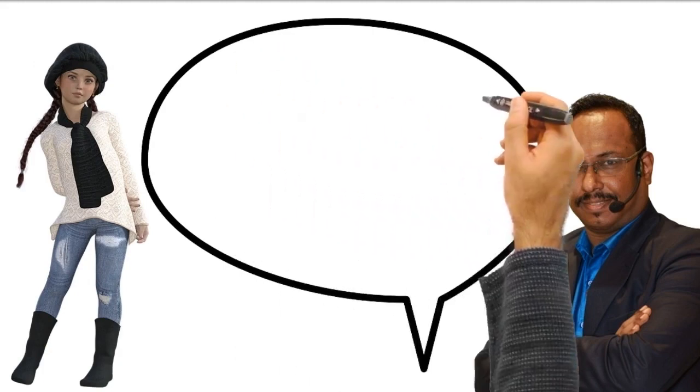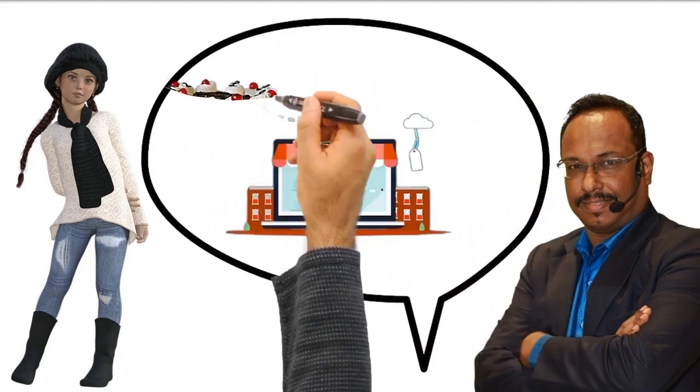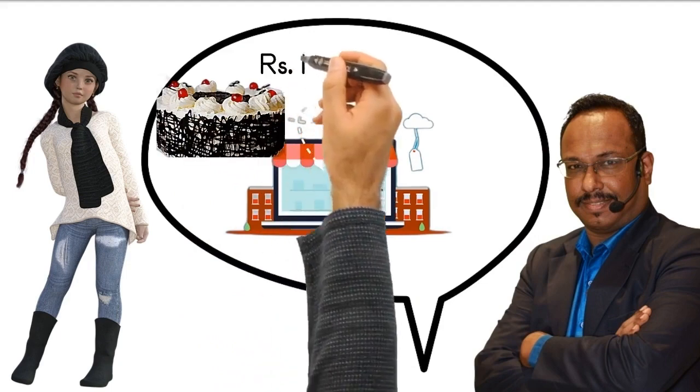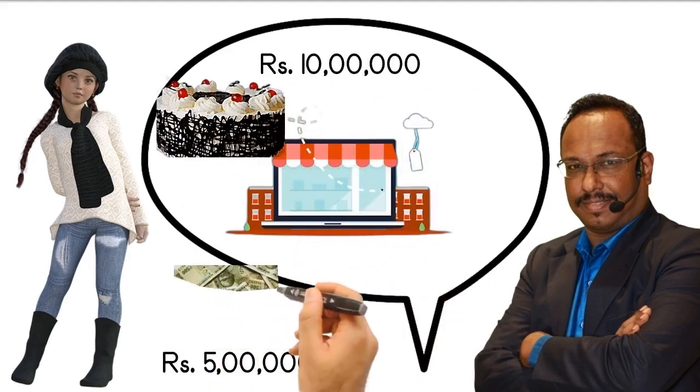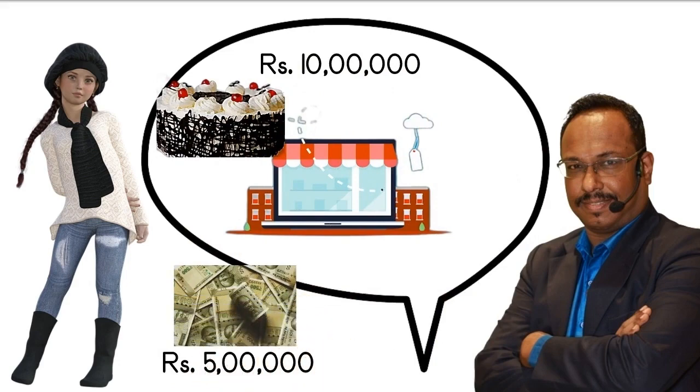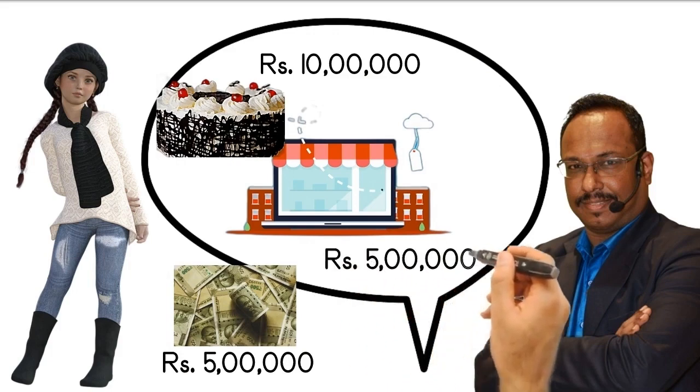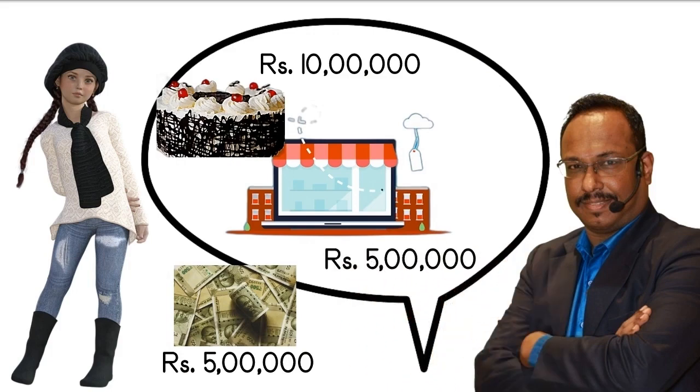Let's say you want to open a cake shop and the cake shop would cost you 10 lakh rupees to set up and buy materials, and you have rupees 5 lakhs. So now you go to dad and say, "Dad, I want to open a cake shop. I need 5 lakhs more." So dad says, "Okay, I'll give you the 5 lakhs, but I need a partial stake in your cake shop." If you agree, dad and you are both 50% owners in the cake shop.